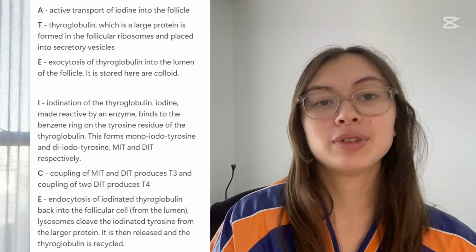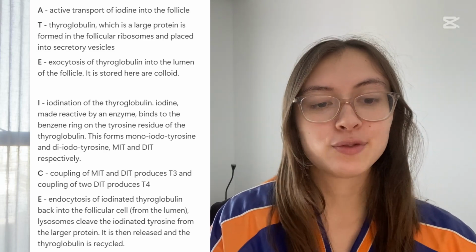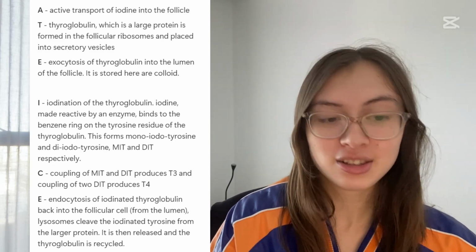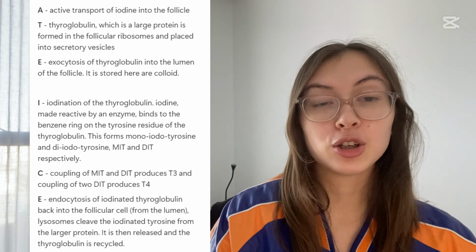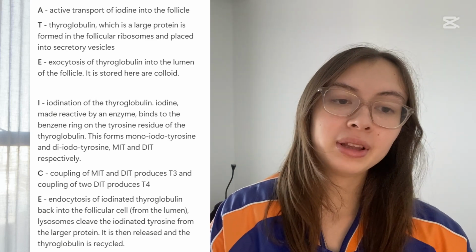First, iodine is actively transported into the follicle. Then a large protein called thyroglobulin is formed in the follicular ribosomes and placed into vesicles. These vesicles are then pushed into the lumen of the follicle through exocytosis and stored in the colloid. Then the thyroglobulin is iodized.